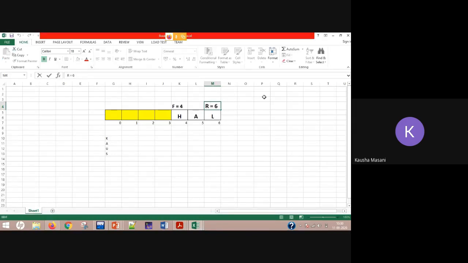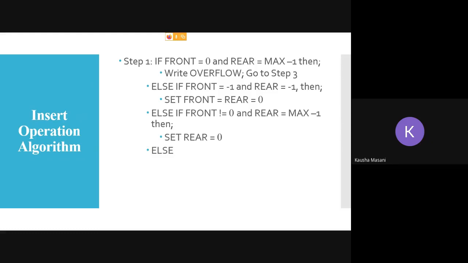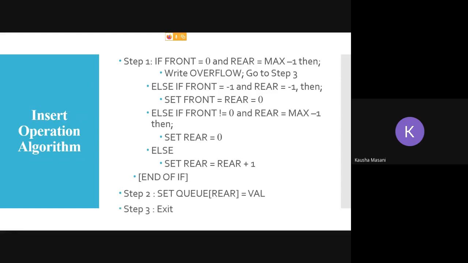So you are going to reset this R back again to 0. Else, if all 3 of them are not the condition, then simply rear equal to rear plus 1, and you're going to end this else if ladder. Wherever the rear is pointing, you're going to place your element and you're going to exit.